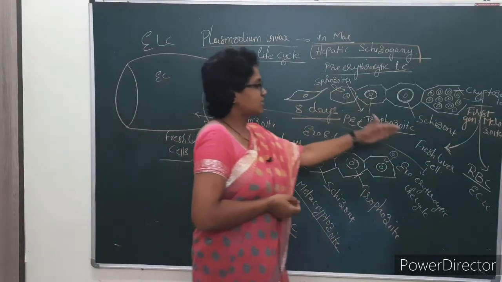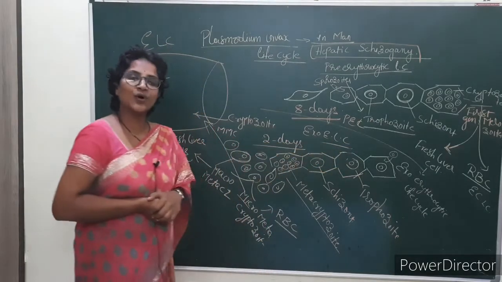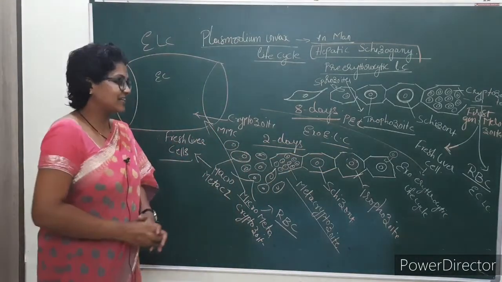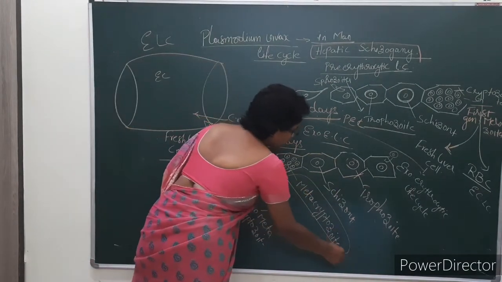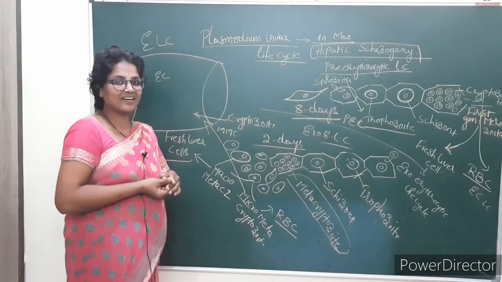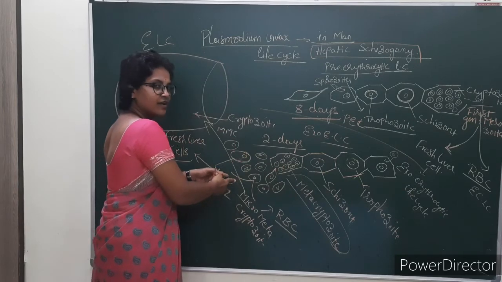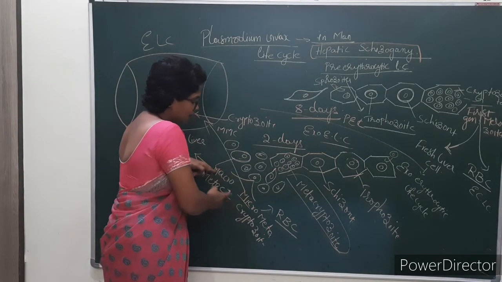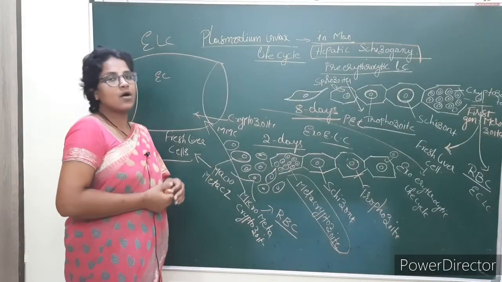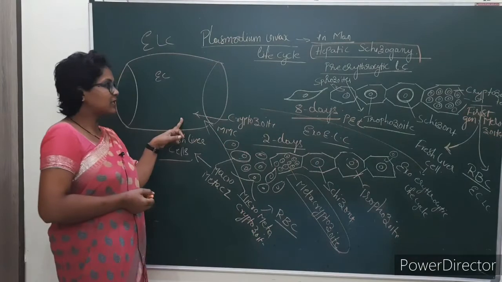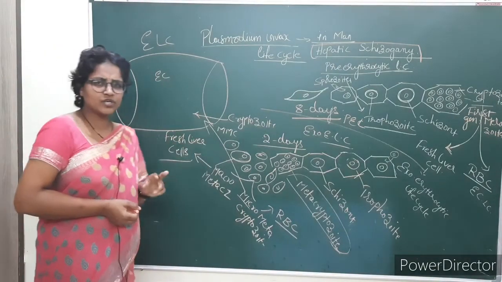If they enter into the fresh liver cell, that life cycle is called the exoerythrocytic life cycle. Again the same stages repeat, only these metacryptozoites are different. These metacryptozoites convert into two types, micro and macro metacryptozoites. Micro metacryptozoites enter into the RBC of man, and the same stages repeat.